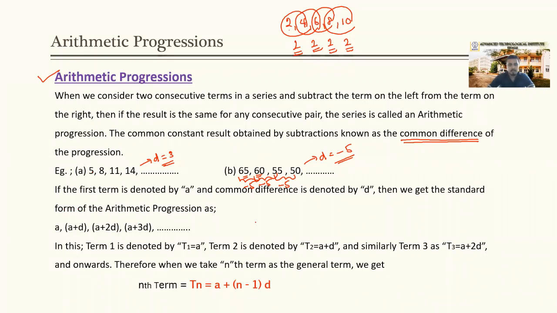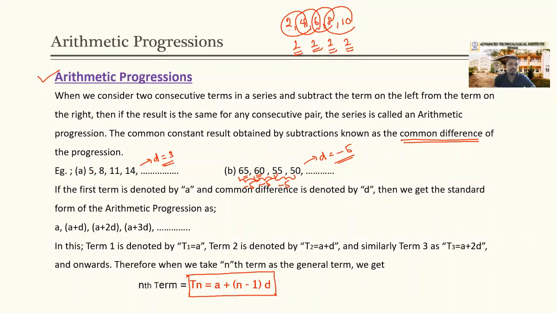And this stuff you know. What you need to remember, this is the most important thing: the formula to find the nth term in a given arithmetic progression. If we are asked to find the value of some term in an arithmetic progression, what should its value be?